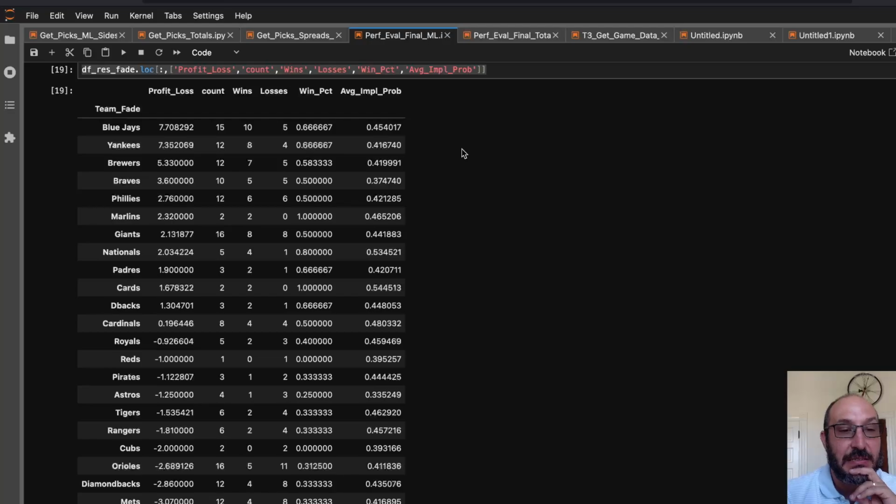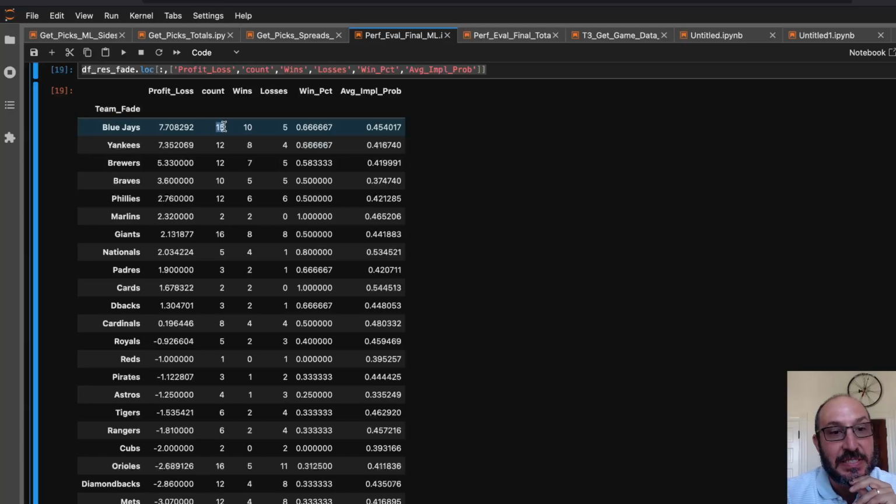And here are the teams we bet against the most and made the most money. So interestingly, the Blue Jays. We bet against the Blue Jays 15 times, went 10-5, and made 7.7 units betting against the Blue Jays.